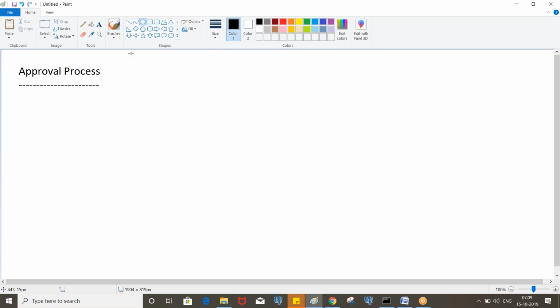Okay. So it will be like, first we determine whether the borrower is risky or not. Okay. So here we will have a decision. That means here we will be writing a decision table or decision tree.